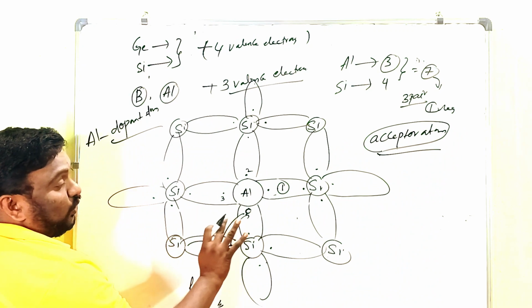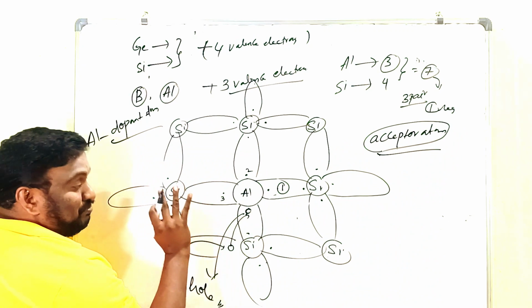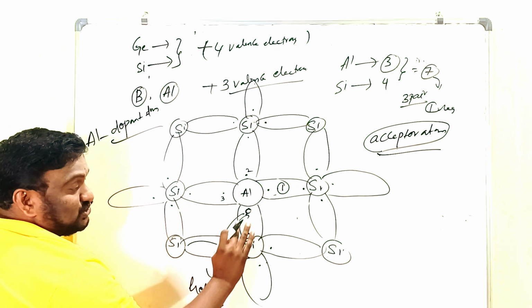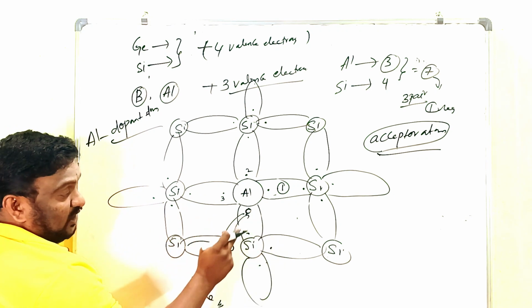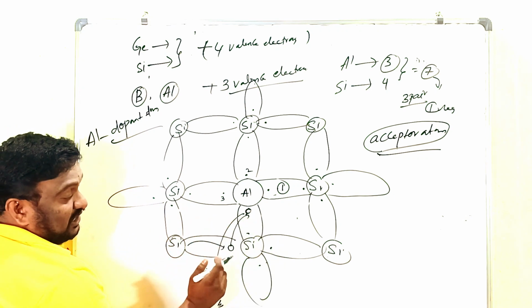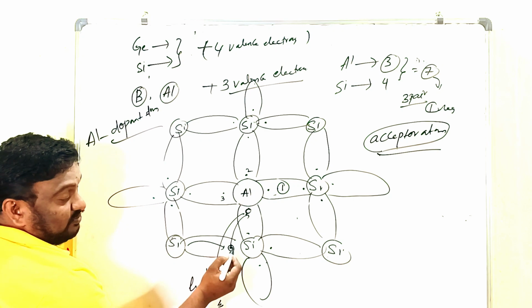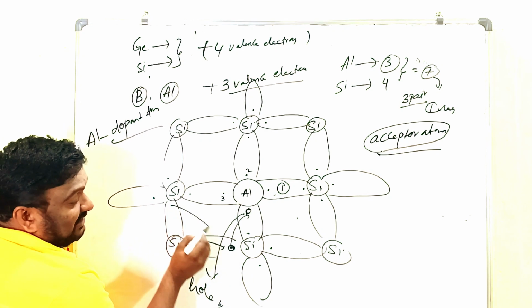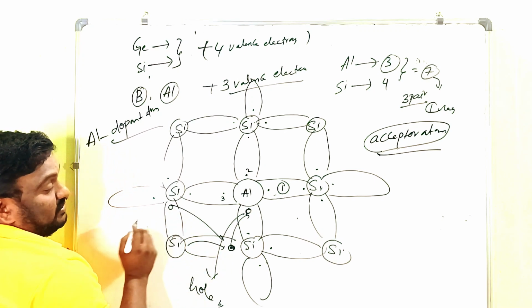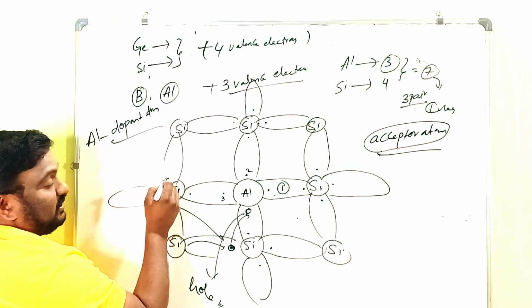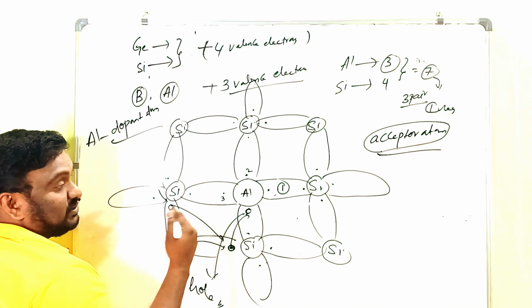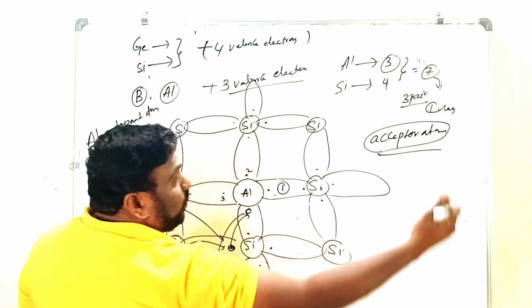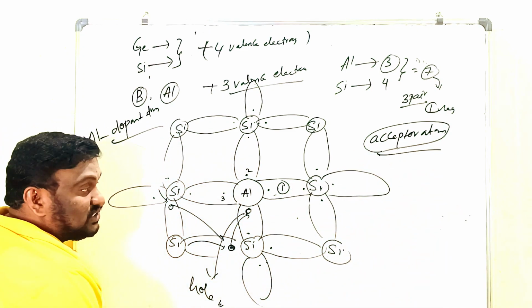That's why in p-type semiconductors, so many holes are formed. Here the first hole is there, and that is refilled by the electron which is here. Then a hole is formed there. Again this hole must be filled by another electron. Then a hole is created here. Again this hole must be filled by another electron, like that. That's why so many holes are created.